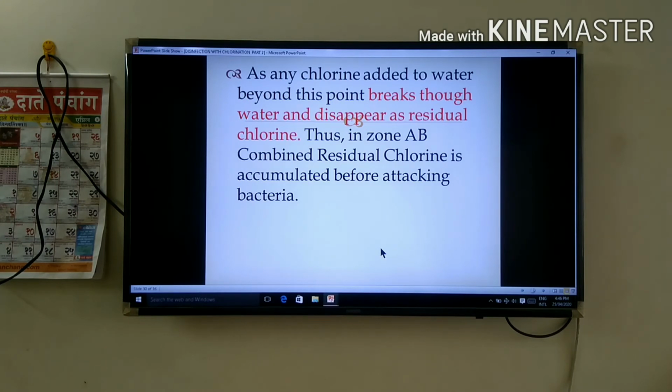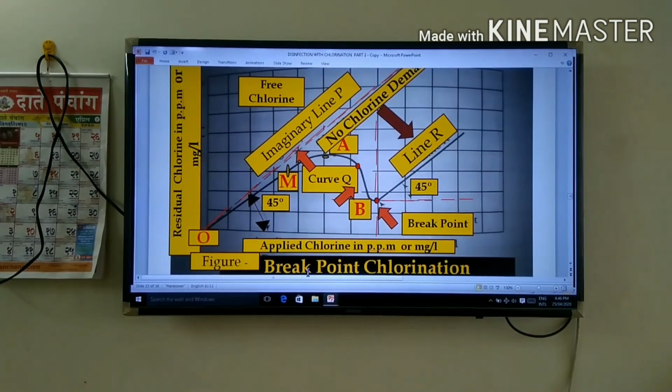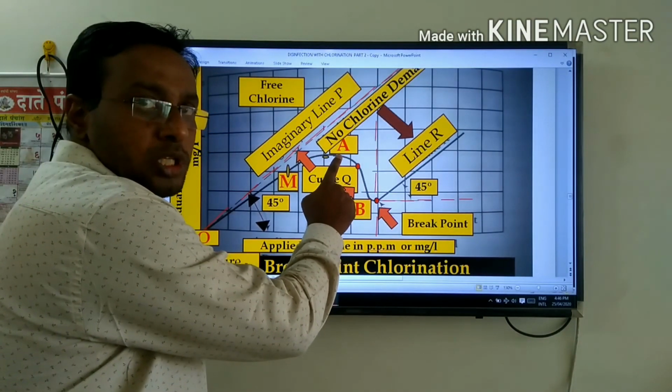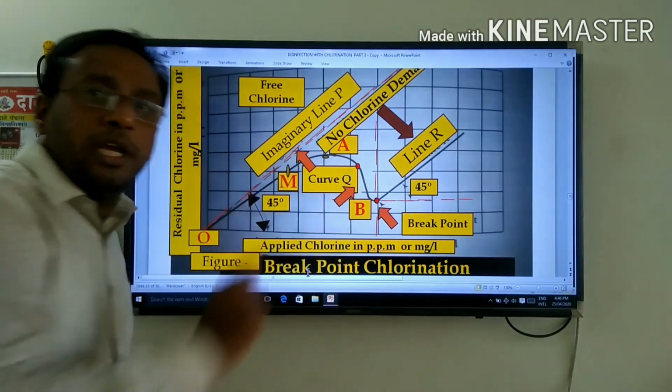Thus in zone AB, the combined residual chlorine is accumulated before attacking bacteria. In the figure, the curve from point A to B shows the combined residual chlorine.